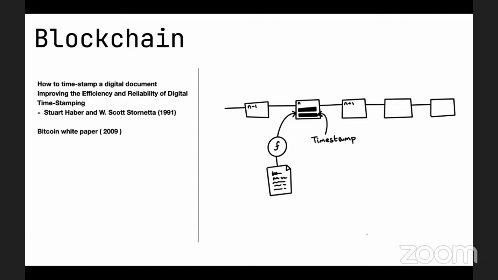When was this actually, what are the origins of this? So this was in a white paper by Stuart and Scott in 1991. The Bitcoin white paper came in 2009, so see the difference. Before the Bitcoin white paper, blockchain as a concept existed, and even the Bitcoin white paper refers to how to timestamp a digital document and improving the efficiency and reliability of digital timestamping. These are the two white papers that are referred to in the Bitcoin white paper.